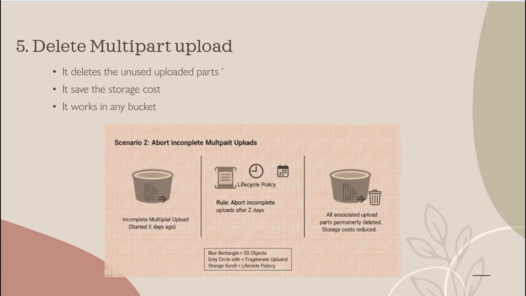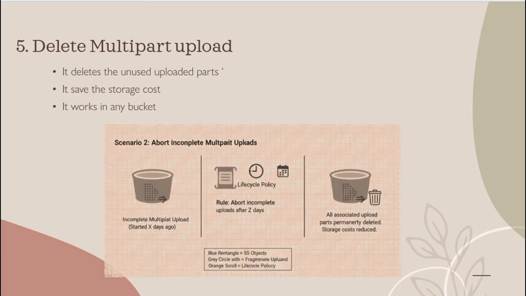And another one is delete multi-part upload. Multi-part upload means, if I upload a movie of 900 MB and it takes some time to upload to the bucket, and during this process, unfortunately, some error happens or the uploading movie file is not fully completed and is only partially completed, it will consume storage space.